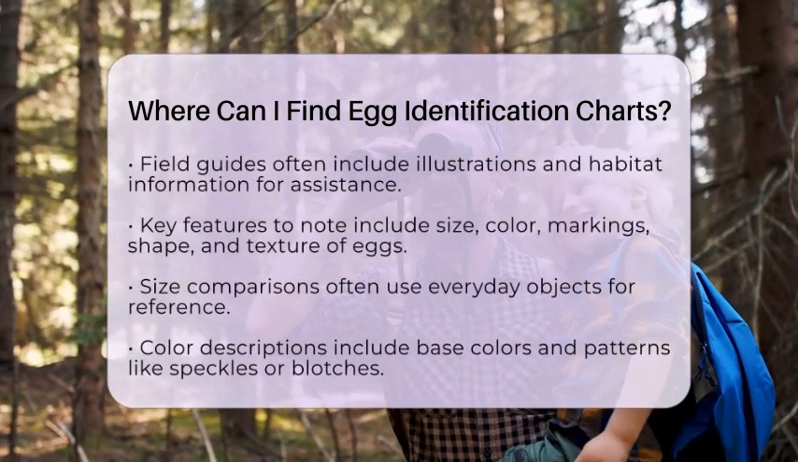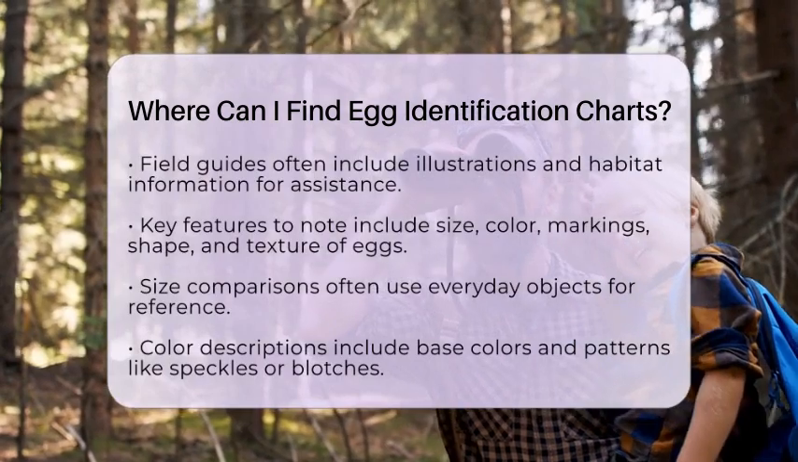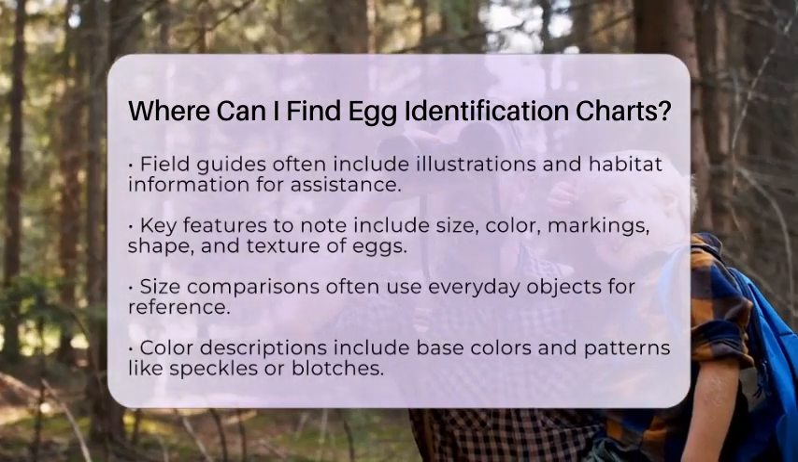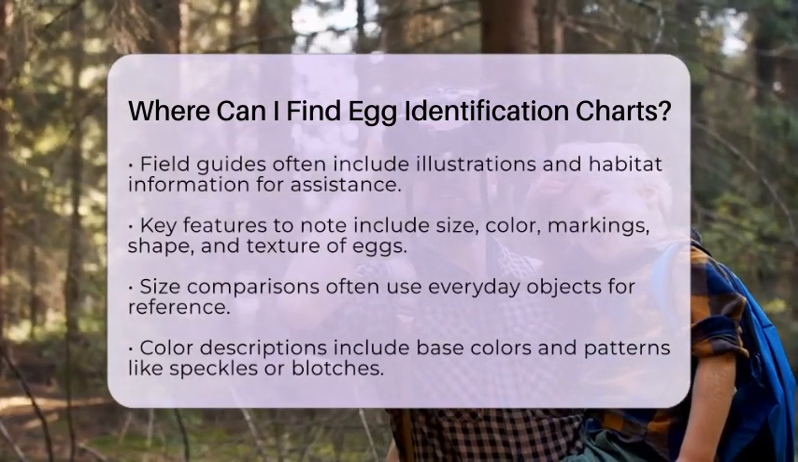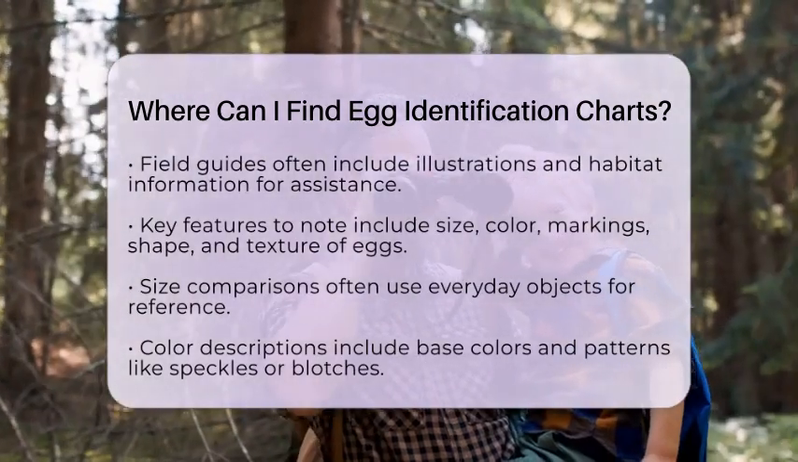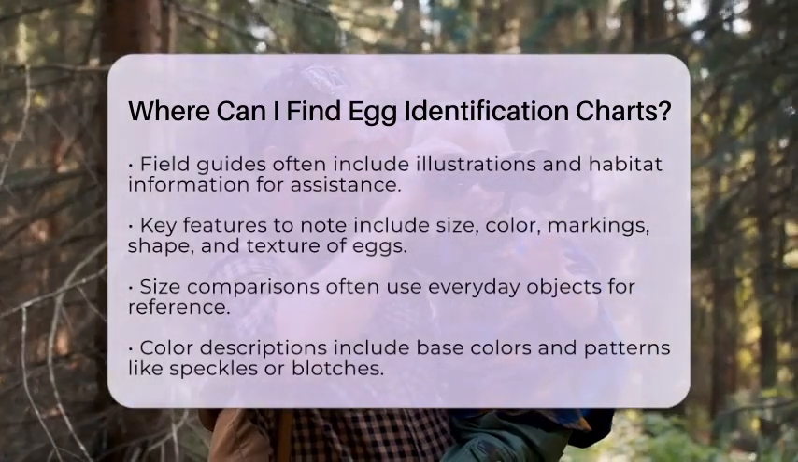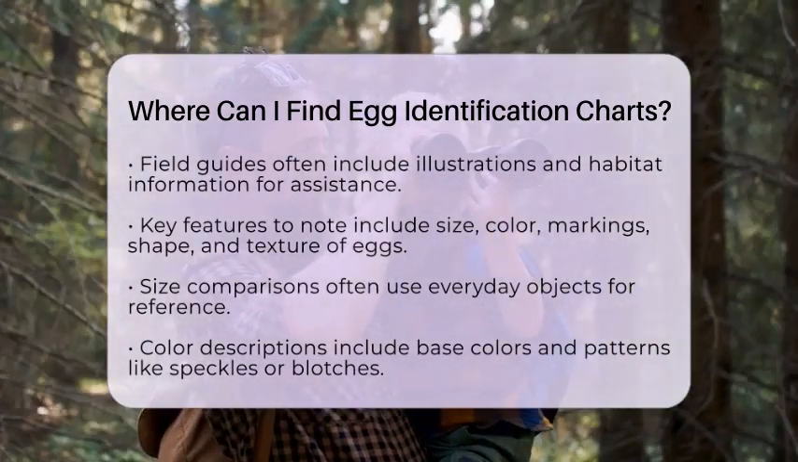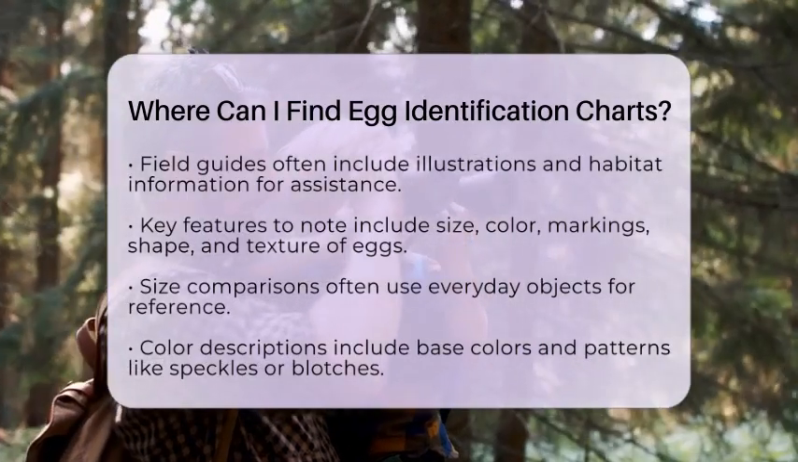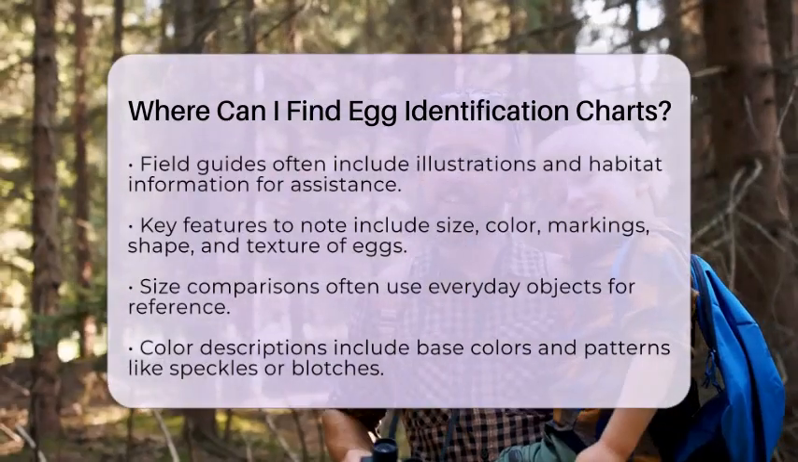When using egg identification charts, pay attention to key features. Size is important. Charts often compare egg lengths to everyday objects. For example, a dime might represent small eggs like those of hummingbirds, while a quarter could represent robin eggs.